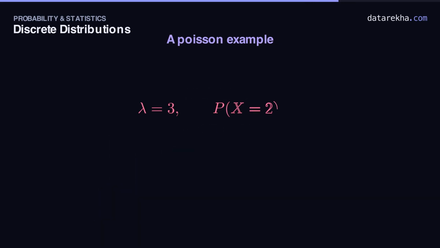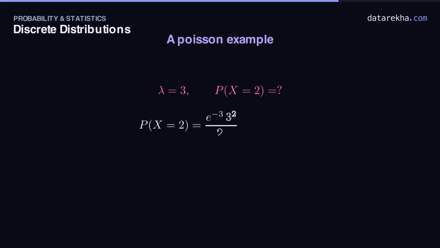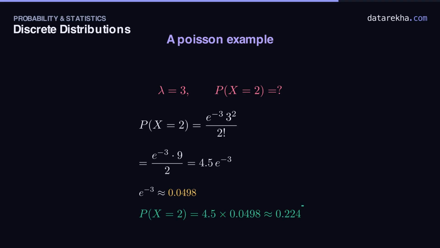Let's compute one. A shop averages 3 customers every 10 minutes, so lambda is 3. What's the probability that exactly 2 arrive in the next 10 minutes? Drop into the Poisson formula. e to the minus 3 times 3 squared over 2 factorial. 3 squared is 9, 2 factorial is 2. So this is 4.5 times e to the minus 3. Now e to the minus 3 is about 0.0498. Times 4.5 gives roughly 0.224, about a 22% chance.